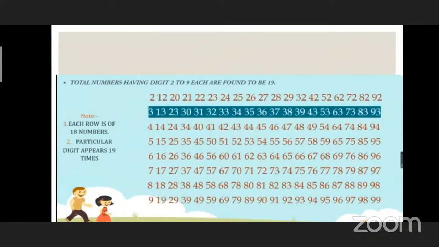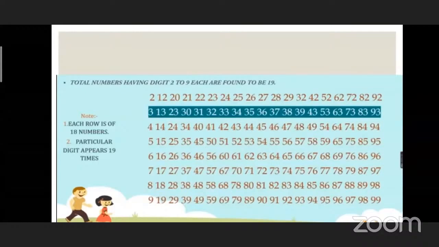Now let's see another concept from the numbers. What do you see in the picture? Total numbers having each digit from 2 to 9 are found to be 19. Each digit appears 19 times. And which are the numbers? Would you like to read? Yes, sir, we have to read the full numbers.